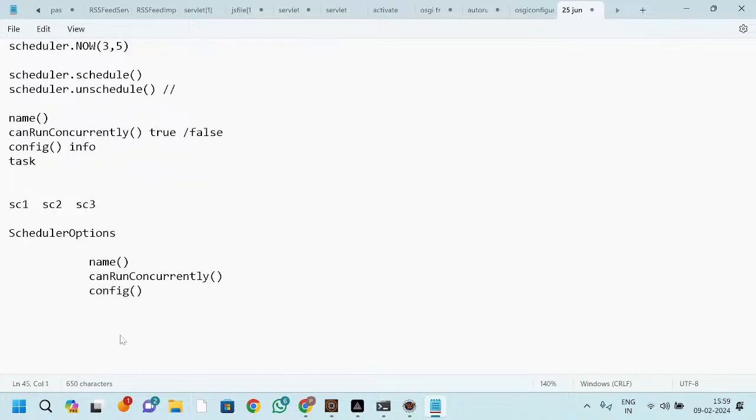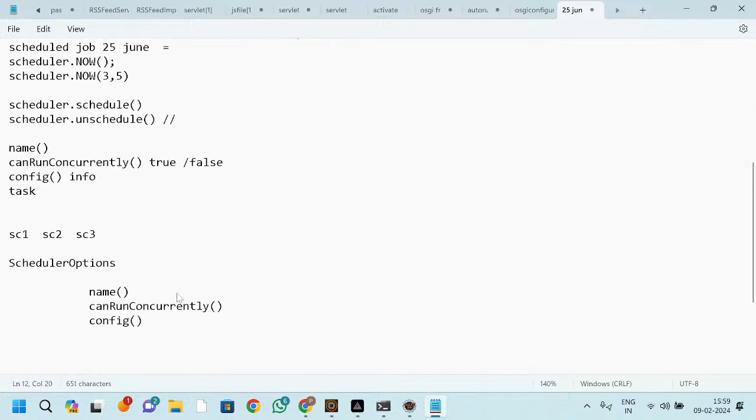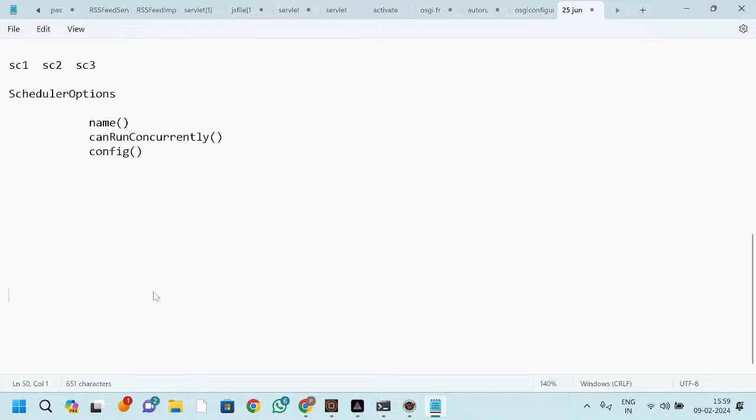Now we'll see how we can create this. We have two platforms: the whiteboard pattern and the scheduler API. By using that, we'll create a scheduler, right? But how can we create a job? Two things we have, right? If you want to execute something, what are you executing? A job. That you can create by using a scheduler.